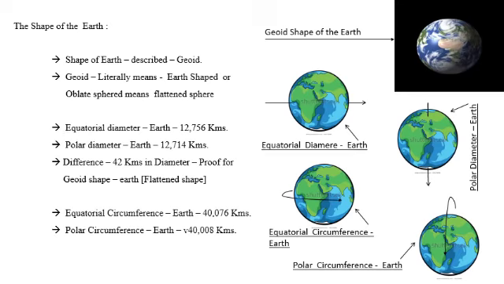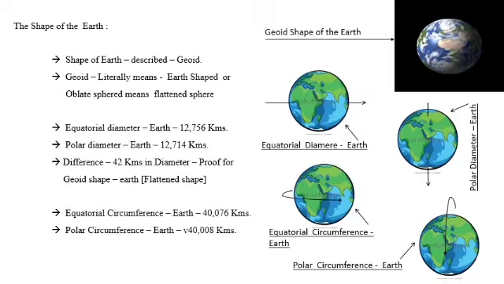Dear students, now we'll come to study about the shape of the Earth. Before going to learn about the shape of the Earth, first we will clarify the diameter. Diameter means the distance between 2 points on the circle passing through the center.